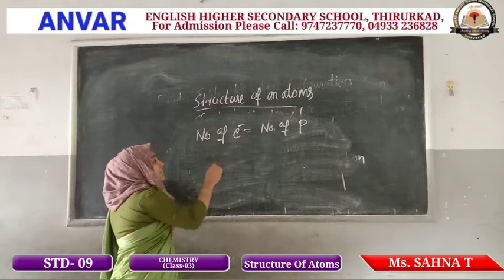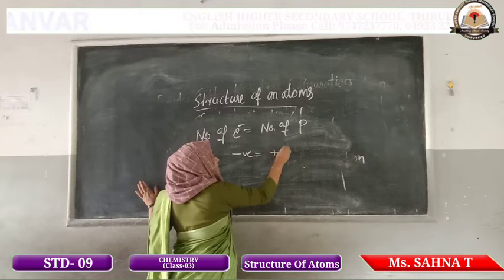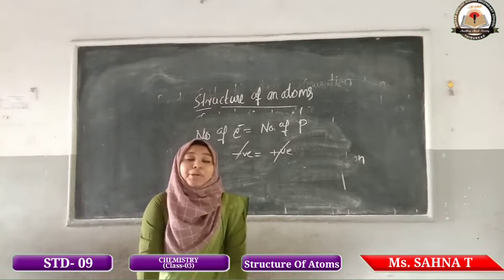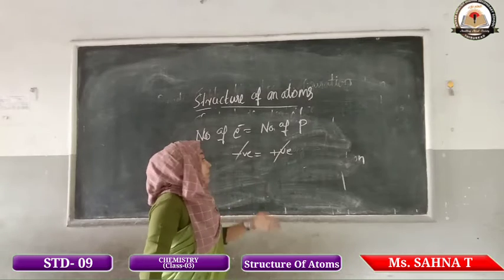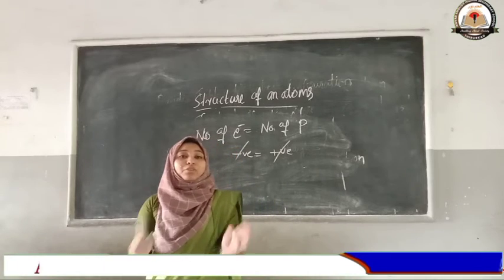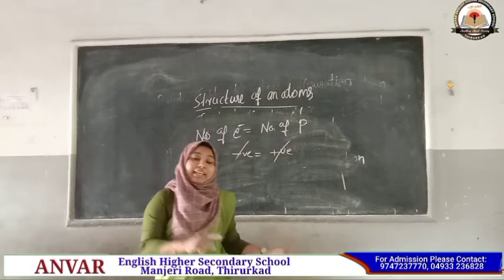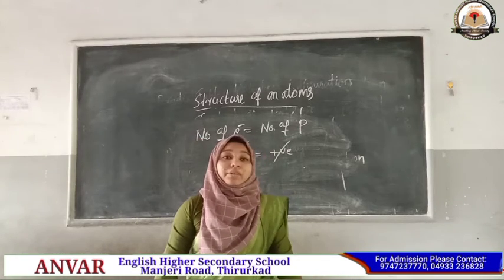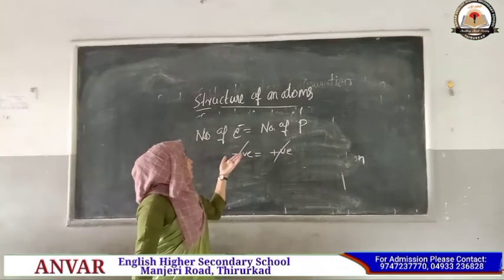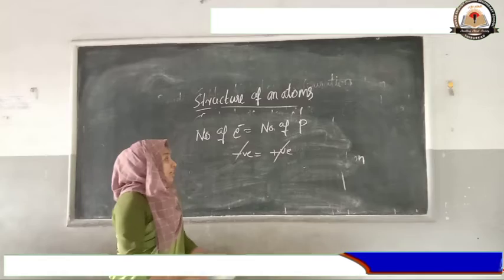The charge of the electron is negative and the charge of the proton is positive. These cancel out, so the atom is called electrically neutral.